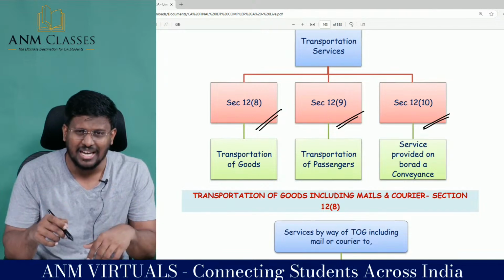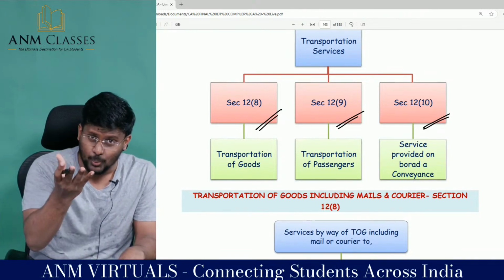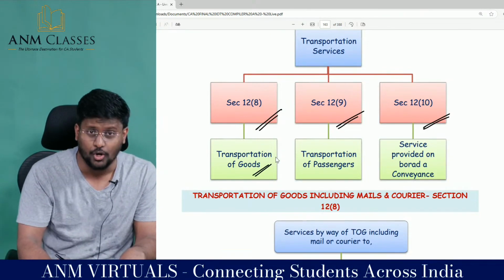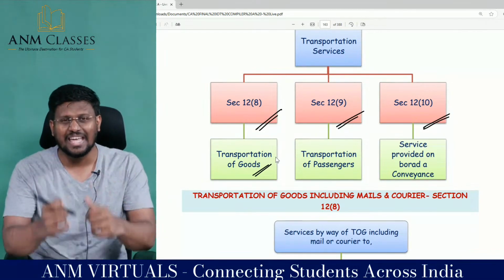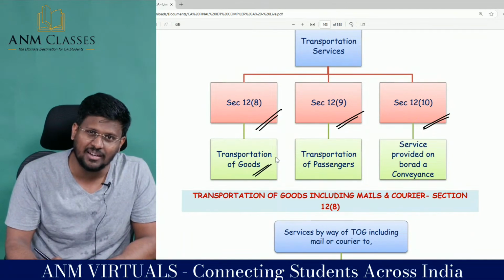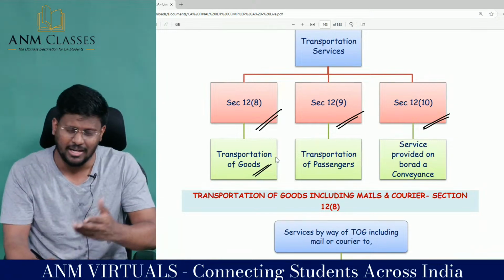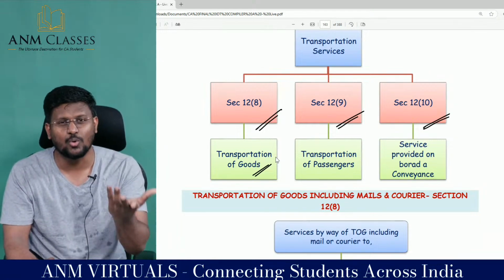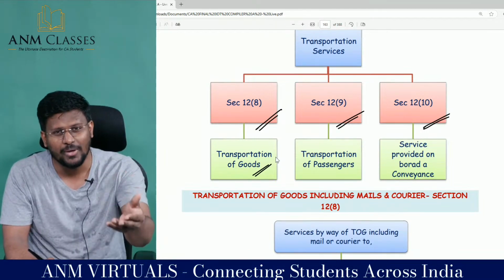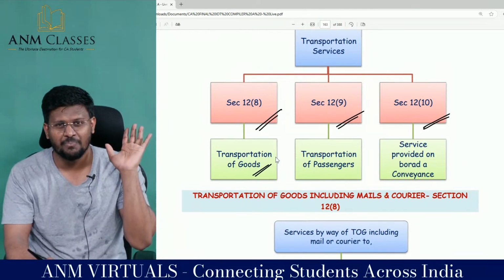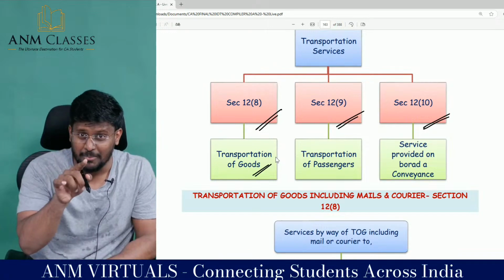When you put heavy goods vehicles, 8 wheels it will be having. Transportation of goods by lorry and all, it is not 4 wheel, it is 8 wheel vehicle. Heavy goods vehicles are there. Sir, are you talking about heavy goods vehicle other than heavy goods vehicle in 44AE? Let it be like that also, no problem at all. 1000 per ton per month or per vehicle, part of the vehicle. Fantastic to the core. Sir, 7,500 per month or part of the vehicle.